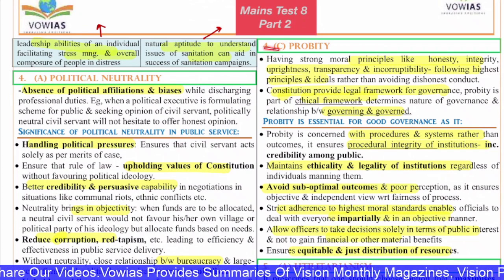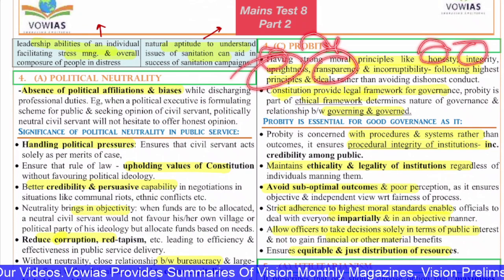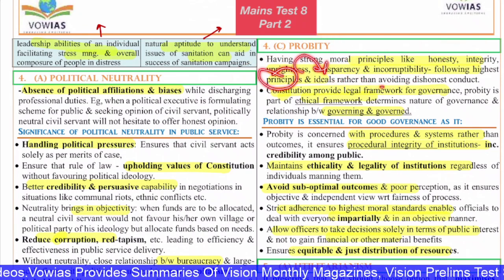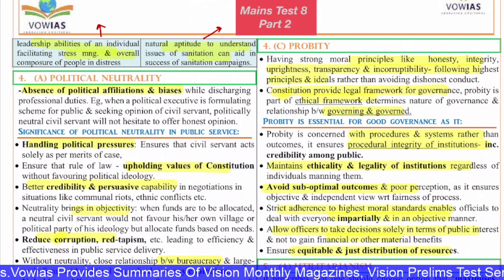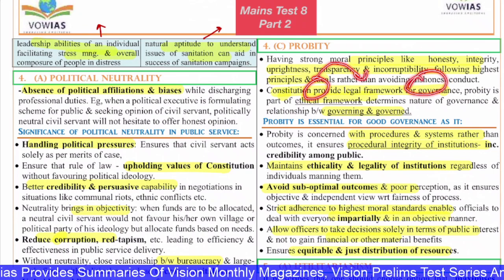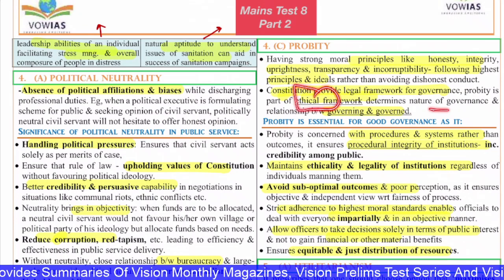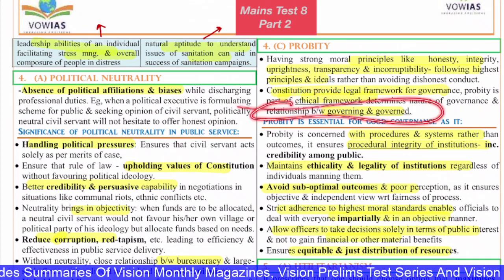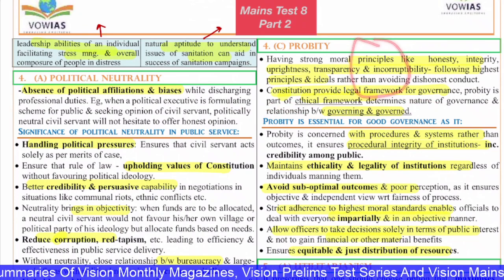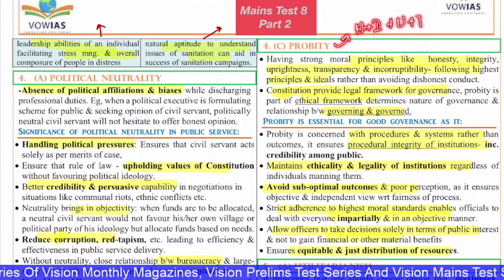Probity is having strong moral principles like honesty, integrity, uprightness, transparency and incorruptibility, and following the highest principles and ideals rather than merely avoiding dishonest conduct. This is called probity. The Constitution provides the legal framework for governance. Probity is part of the ethical framework that determines the nature of governance and the relationship between the governing and the governed. So probity is a much broader concept, consisting of honesty, integrity, uprightness, transparency and more.